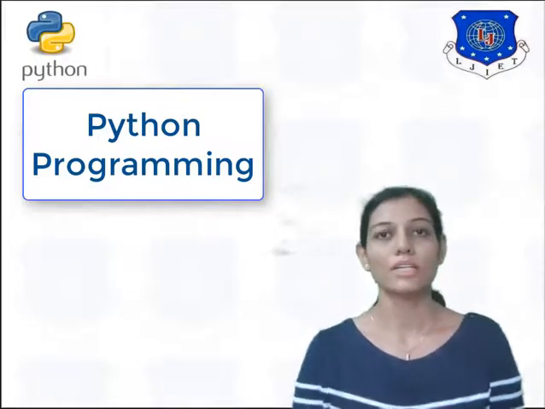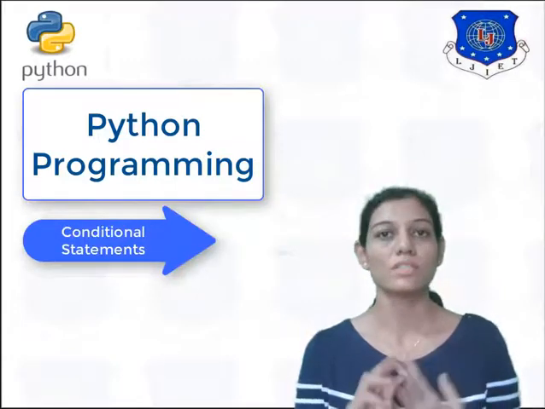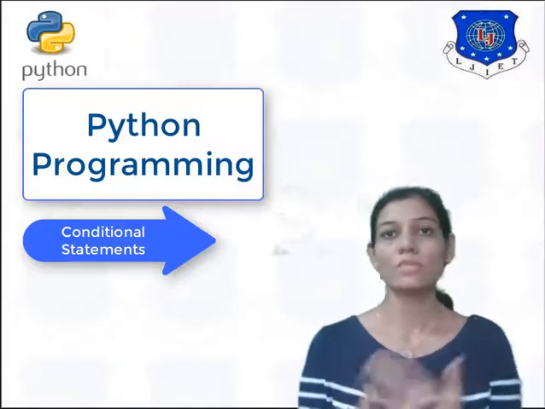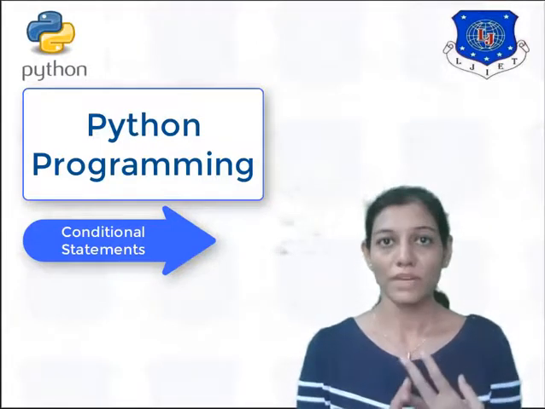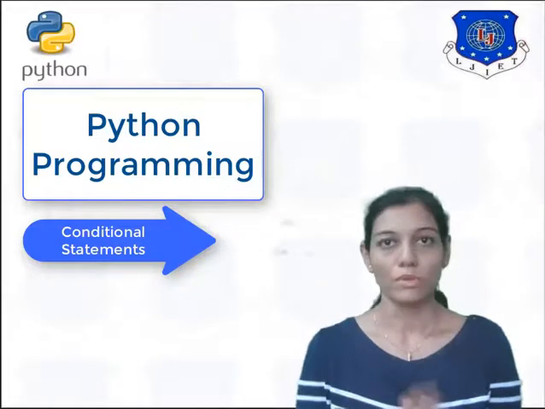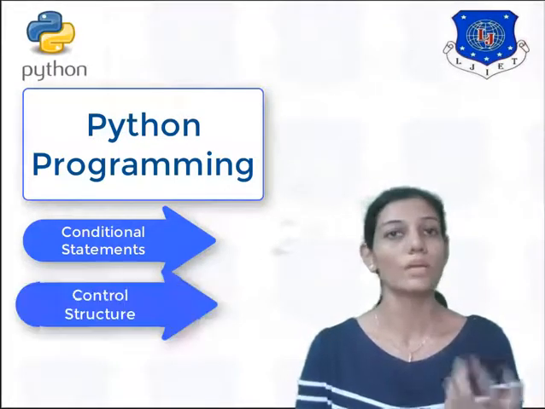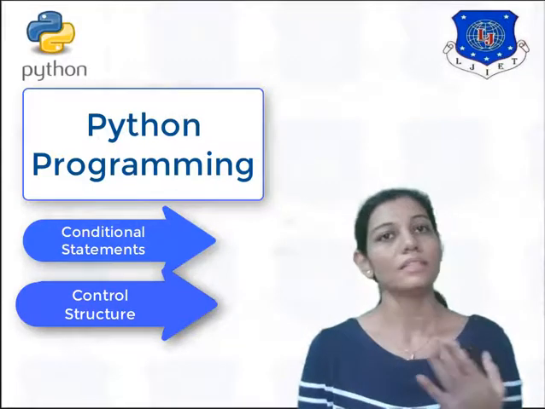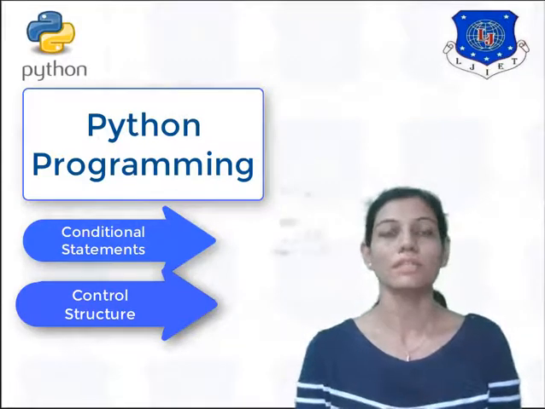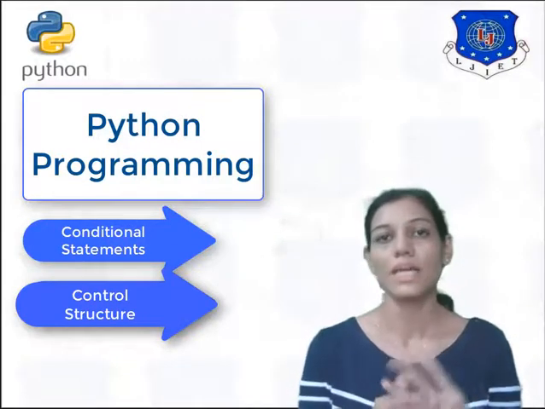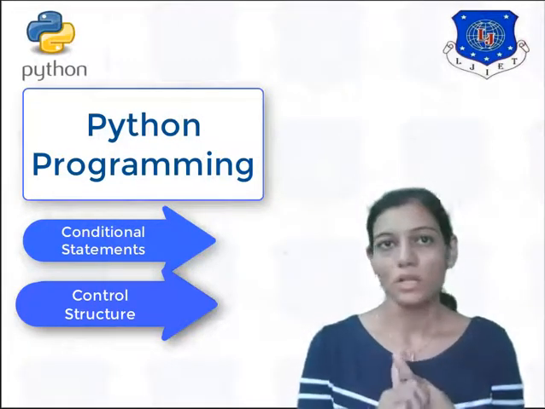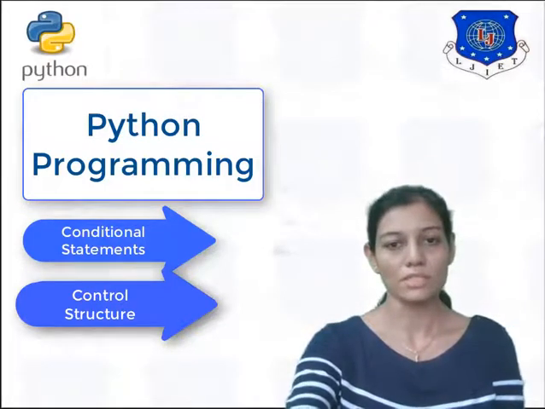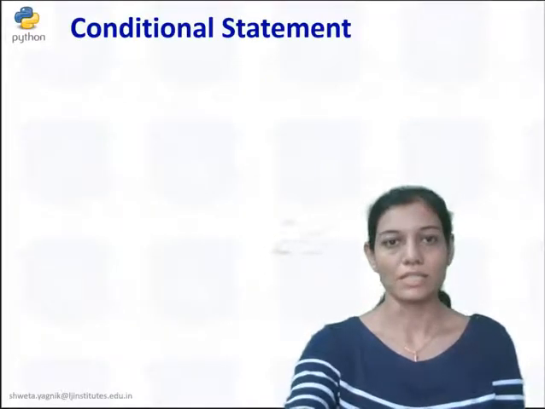Okay, so we are going to study today control statements and control structure. Why we need control statements, that we are going to explore. Within control statements we are going to see if-else, if-elif and nested if. And within control structure we are going to see loops for iteration, that is while loop and for loop. And at the end of control structure we are going to see three control statements like continue, break and pass. So without wasting much time, let's begin with today's topic, that is first is conditional statements, right?